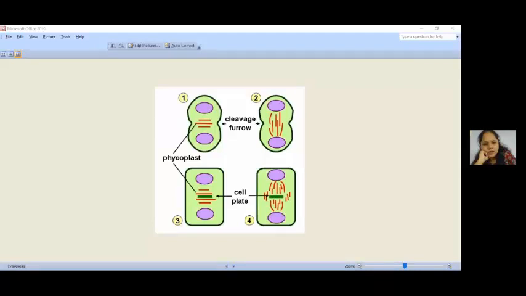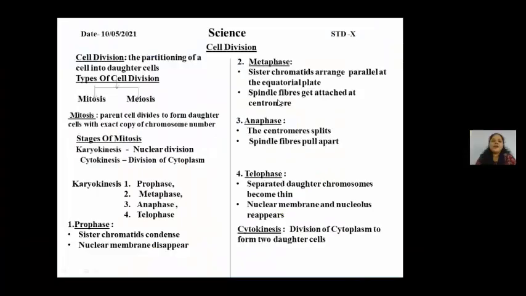Okay, students, you can just take this in your book. I'll wait for a minute, and then we will move on. I'm going to this topic. We studied cell division: metaphase, anaphase, and telophase. And the most important, the cytokinesis. Why is it important? Because unless and until the cytoplasm in a cell divides, we cannot say the stage in cell division is complete.